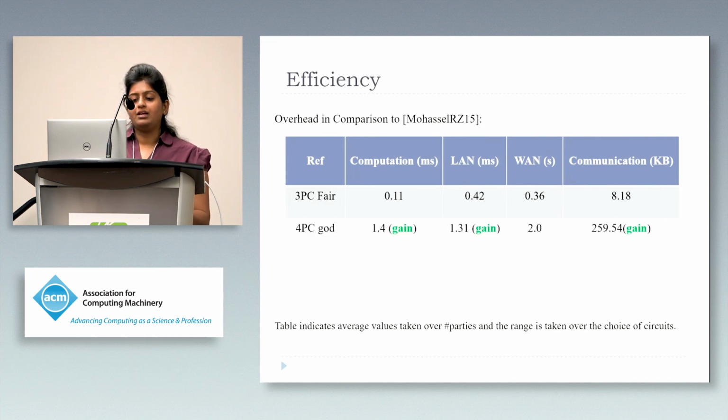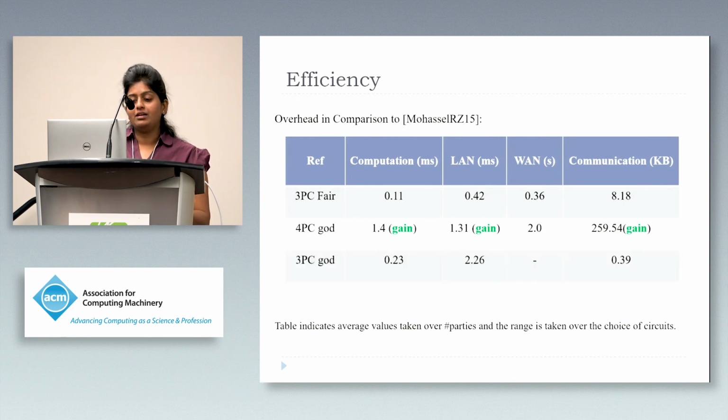And in the four-party guaranteed output delivery protocol, we actually gain in terms of per-party computation and communication. This comes from the fact that our protocol is asymmetric and we allow one party to be almost idle except for the input sharing purposes and getting the output.